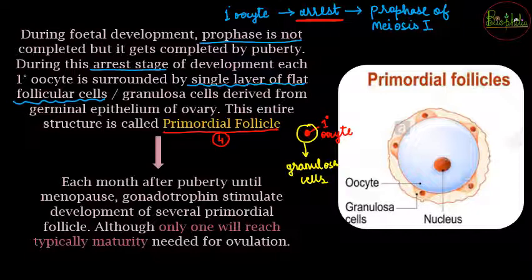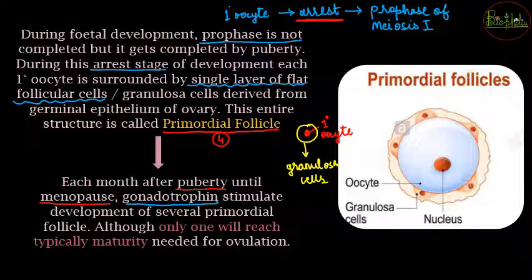अब granulosa cells पे जब वो cover हो जाएगा, until the puberty से लेकर up till the menopause. Menopause is when the menstrual cycle, or when the fertile period of the female is going to finish. Up till that time, the gonadotrophin hormone, जो GnRH, that is gonadotrophin hormone that comes from the hypothalamus.